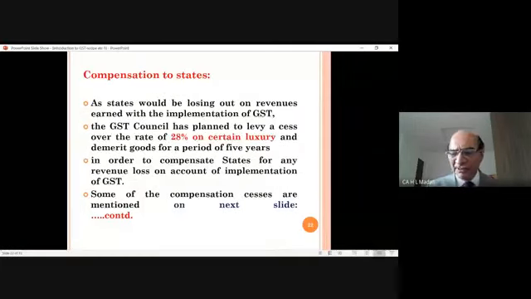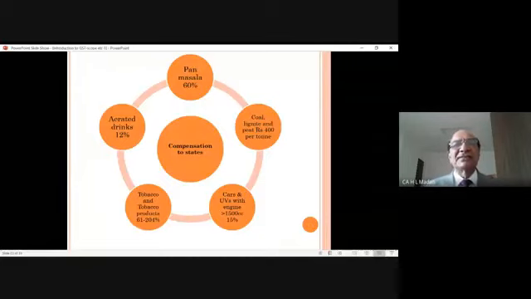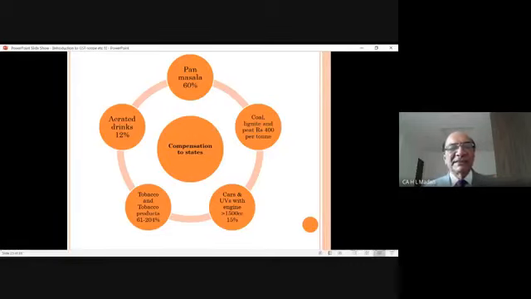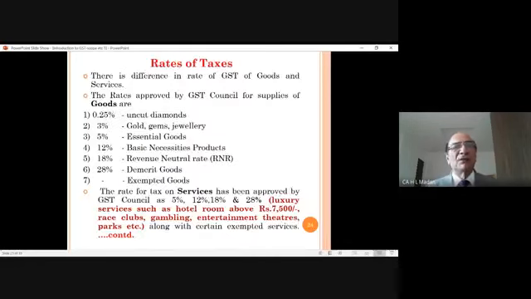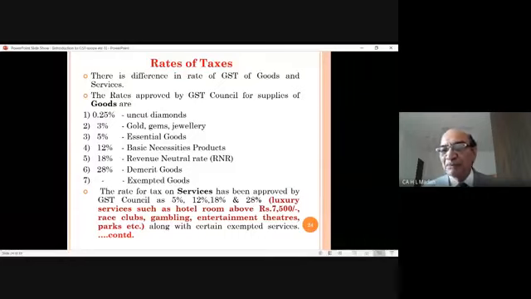Compensation of cess, I have already explained to you. This is the chart which shows pan masala 60% is the cess. Coal 400 rupees per ton. Cars 1500 cc above 15%. Tobacco 61% to 204%, depending upon what type of cigarette it is. And on aerated drinks, 12%. So these are the rates of cess which are to be charged on these, and the amount received from that will be paid to the state governments by way of compensation.